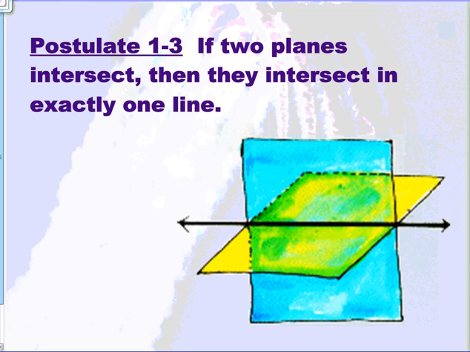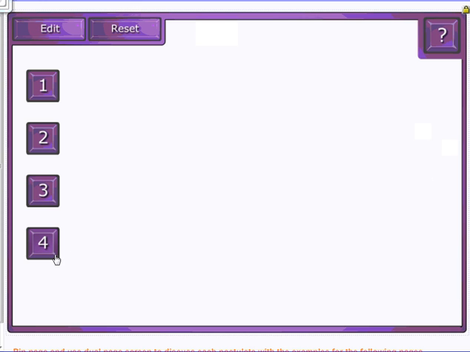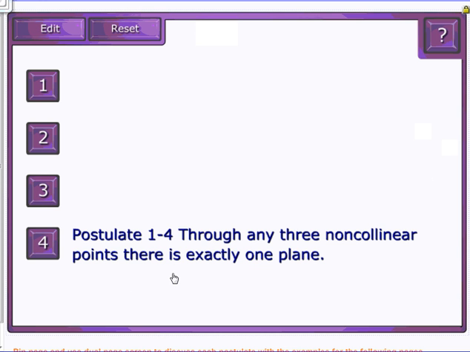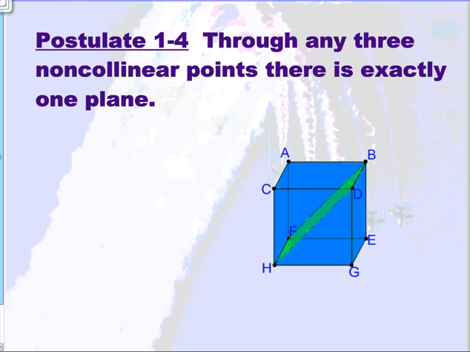All right. And our last postulate is postulate 1-4, and it states through any three non-collinear points, there is exactly one plane. In this case, we have a cube. So through any three non-collinear points, there's exactly one plane.